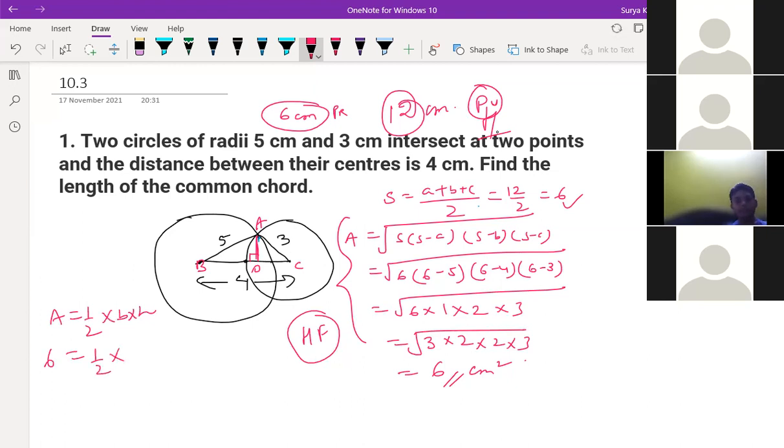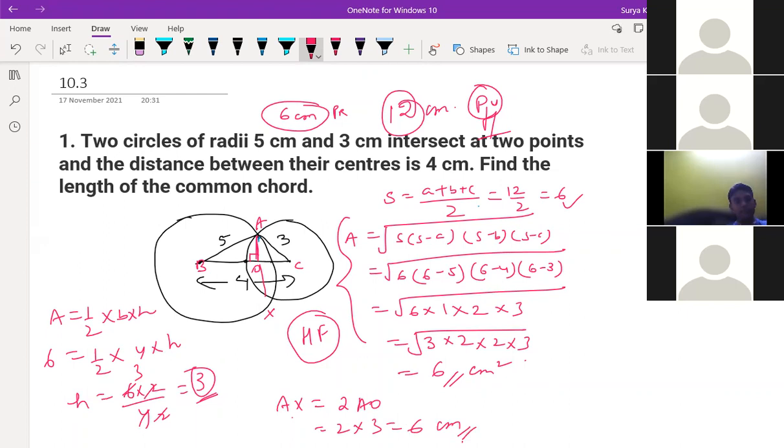Half, and base is 4. What would be the height? The h is equal to 6 into 2 divided by 4. 2 2s are 4, 2 3s are 6. We are getting height as 3. If height is 3, then AO is 3, and if you write here x, A to x is nothing but 2 times of AO. That is 2 into 3, that is 6 centimeter.